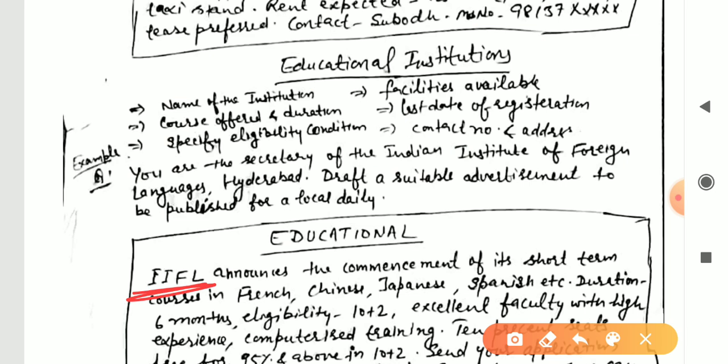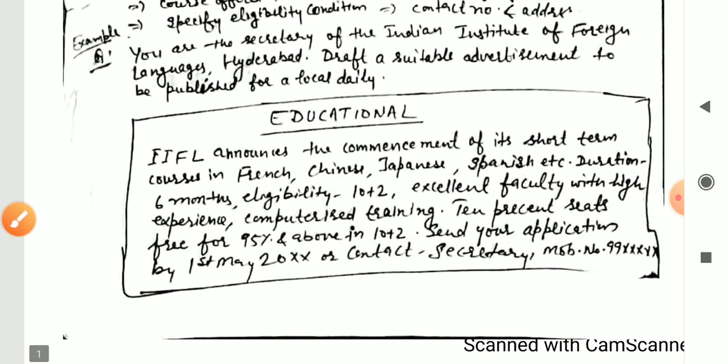So IIFL announces the commencement, that they announce, they declare the commencement or the starting of its short-term courses in French, that they are going to start. That should be the sentence, but because in advertisements we should not use full sentences, that's why it has been used this way. IIFL announces the commencement of its short-term courses in French, Chinese, Japanese, Spanish, etc. Duration, that is 6 months. Eligibility, that's +2.